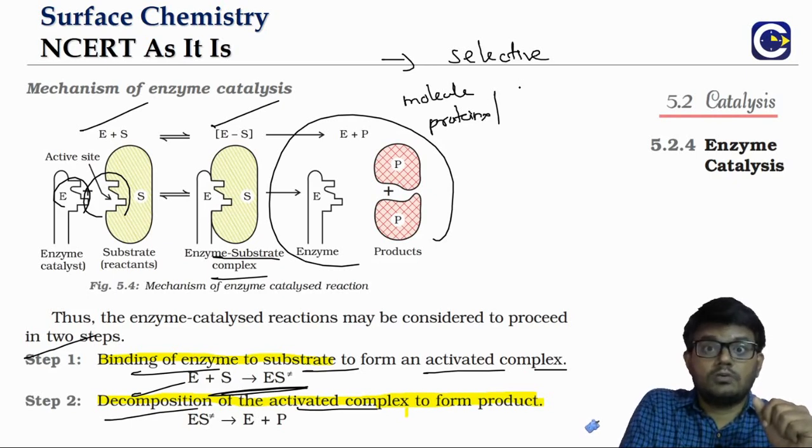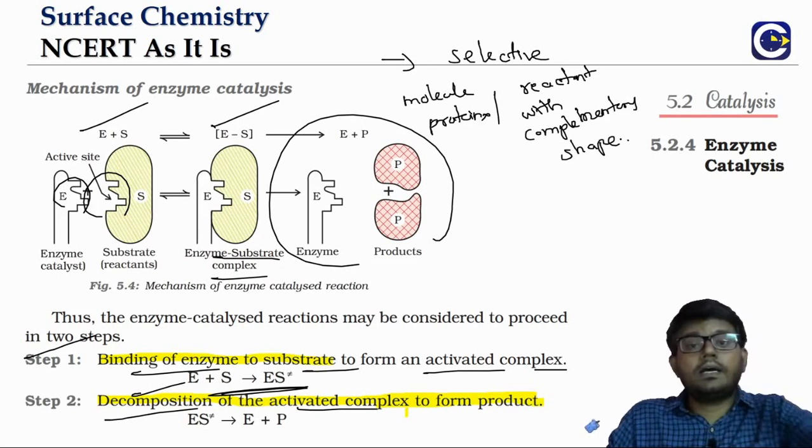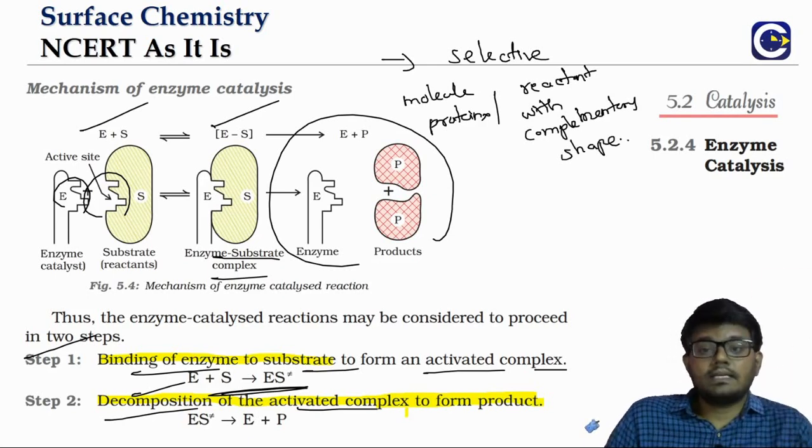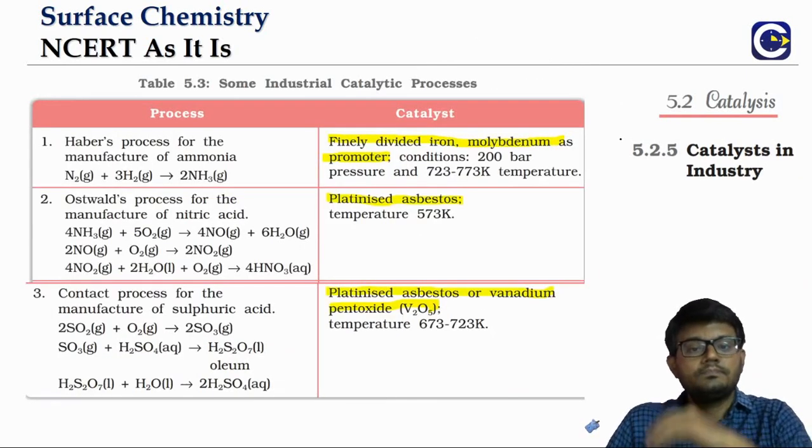Basically it's a protein molecule, which will act as an enzyme for the reactant with a complementary shape. For all the other reactant molecules, it will not be able to act as an enzyme. So that's the reason why we have been saying that it is a very selective process.